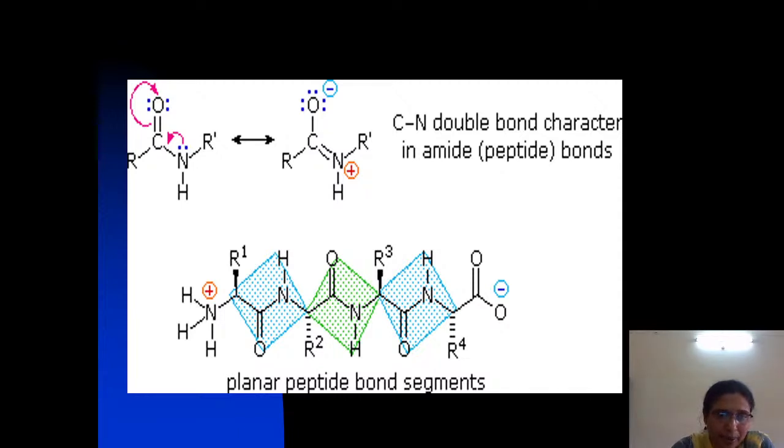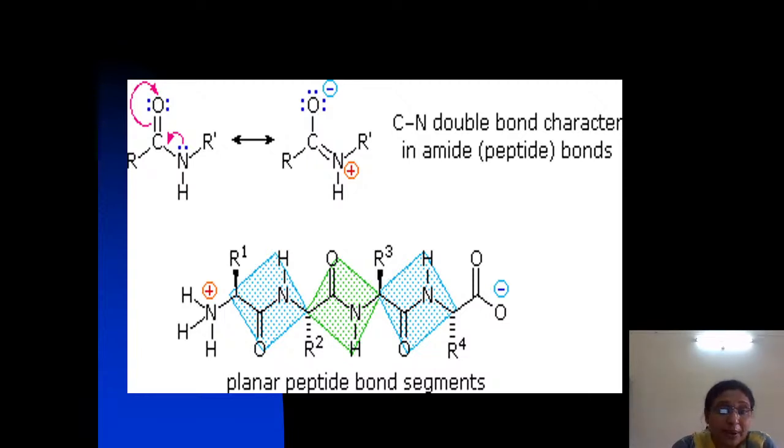All the atoms lie in the same plane. That means the alpha carbon atom and the CO group of the first amino acid, and the amino group and the alpha carbon atom of the second amino acid, all lie in the same plane. Because of the peptide bonds, all the atoms of the different amino acids lie in the same plane. That is why peptide bonds are planar.